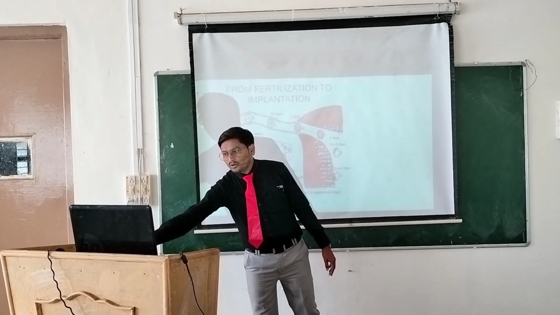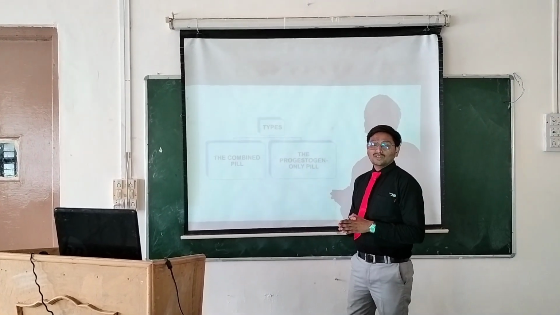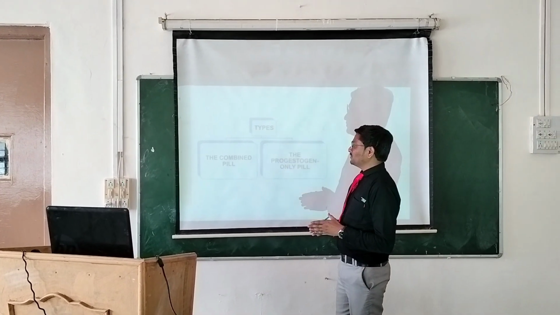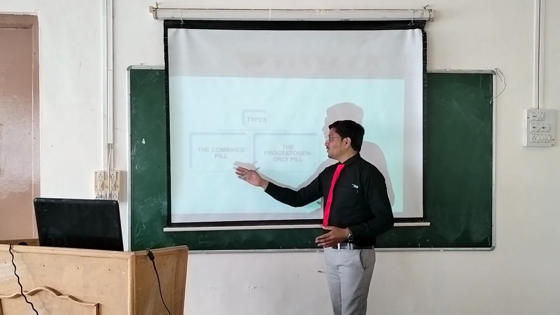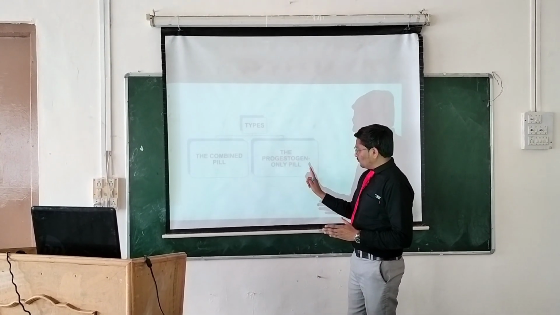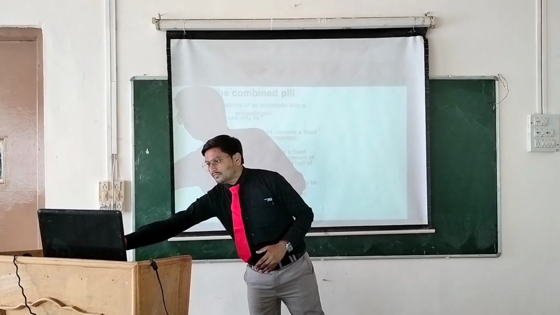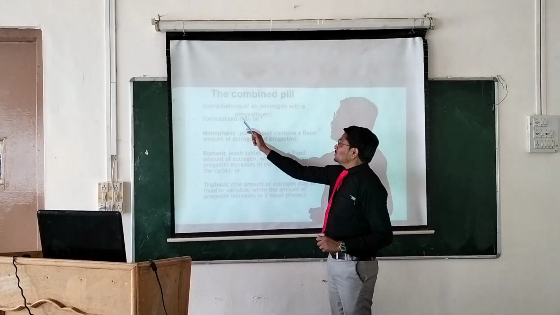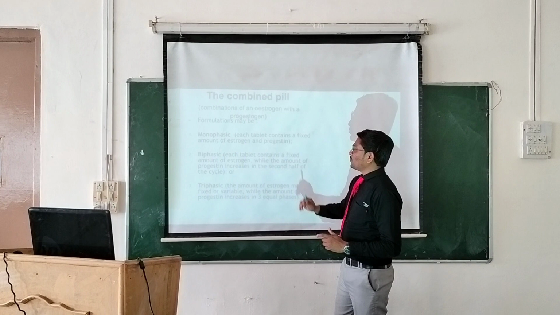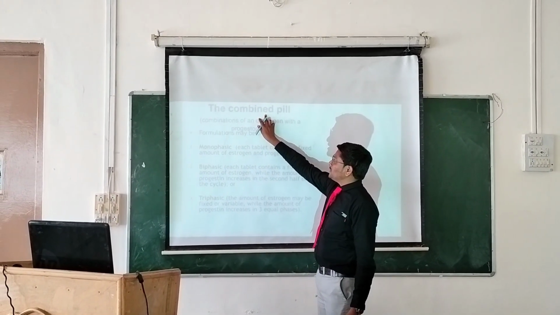Nowadays, as you all know, oral contraceptives are mostly used in the market to avoid unwanted pregnancy. There are two types of oral contraceptive: the first is the combined pill, and the second is the progesterone-only pill. Let's see the combined pill first: a combination of an estrogen with a progesterone. The word itself indicates that a combined pill means a combination of two drugs.